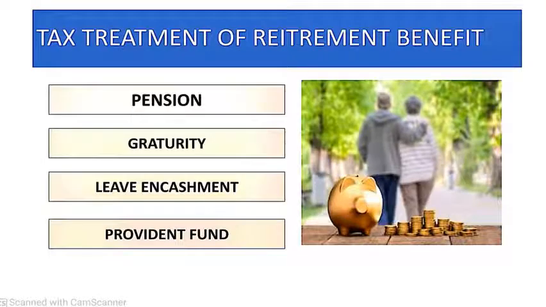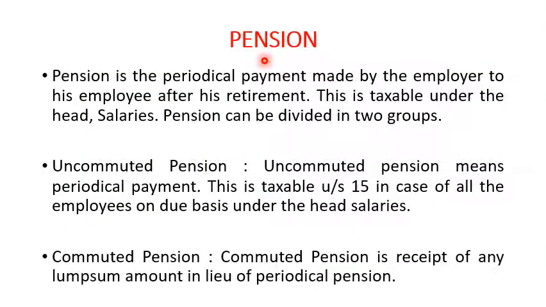Tax treatment of retirement benefits. All these are the benefits: pensions, gratuities, leave encashments and provident fund. Pension means a periodic payment made by the employer to his employee after his retirement. This is taxable under the head salaries, and pension can be divided into two groups. First is the uncommuted pension and another one is the commuted pension.